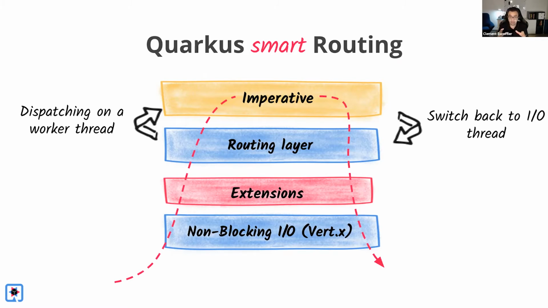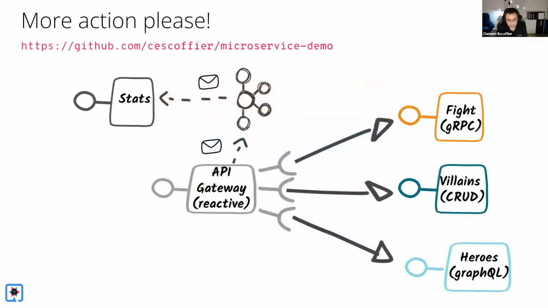Both models are enabled on the same stack, and even if you switch to a worker thread, you will have all the advantages of reactive at the bottom layer, so you will get better concurrency and smaller resource usage. So it's really cool to have the ability to mix both, and you decide where you want to put the cursor. Full reactive doesn't necessarily make sense. Full imperative might be too expensive, so you decide what you want reactive and what you want imperative. But enough talking about that. It's time to see this in action, and we are going to build 5 microservice systems.